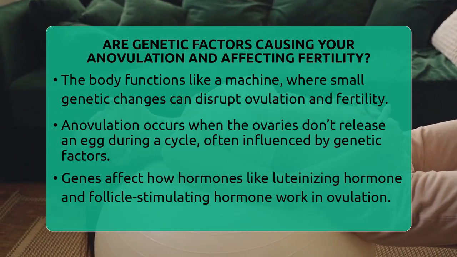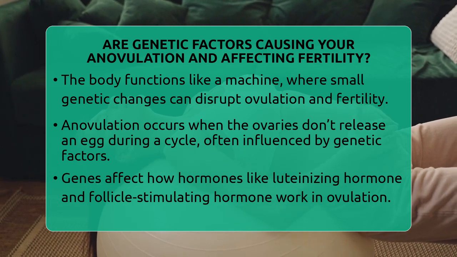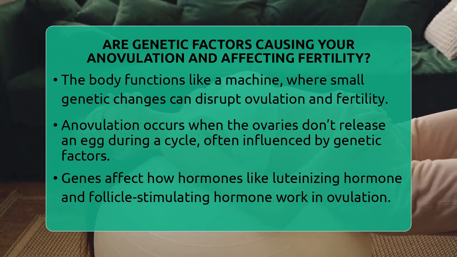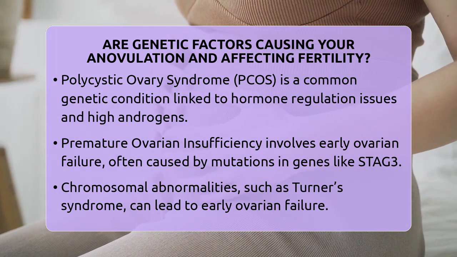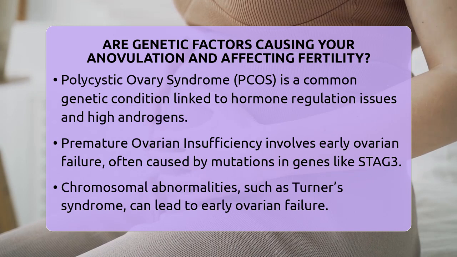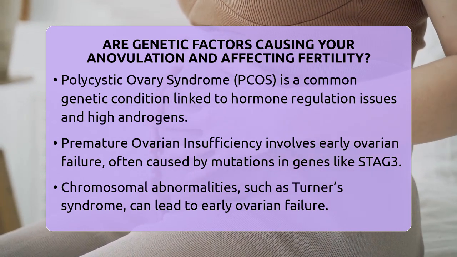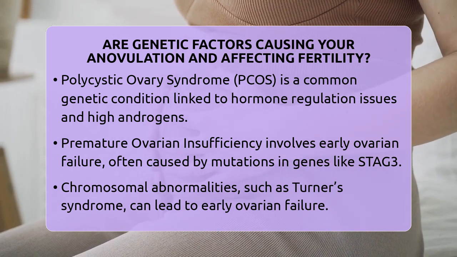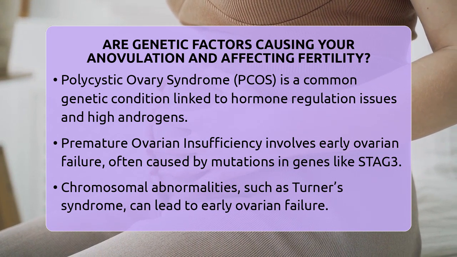One common genetic cause linked to anovulation is polycystic ovary syndrome. This condition often runs in families and involves genes that affect hormone regulation. Women with polycystic ovary syndrome tend to have higher levels of male hormones called androgens, which can prevent eggs from maturing properly.